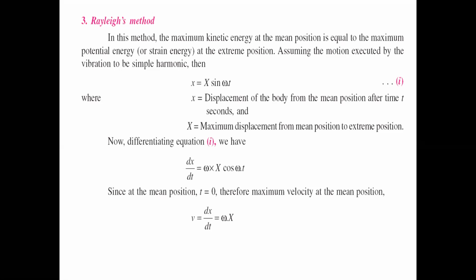When we assume simple harmonic motion, we can write the x value as small x equals capital X sin ωt. Here small x represents the displacement of the body, and capital X represents the maximum displacement.